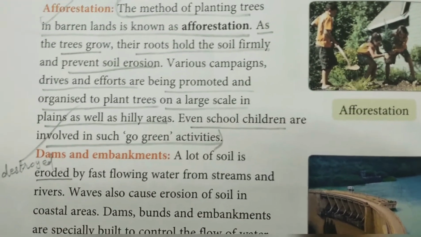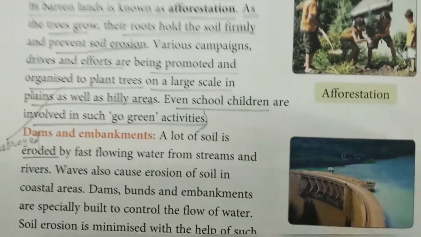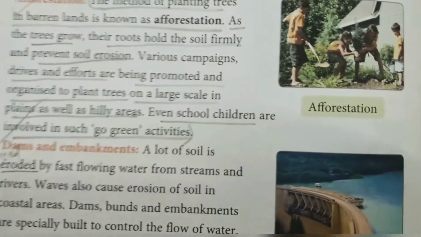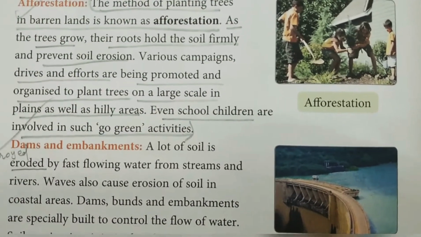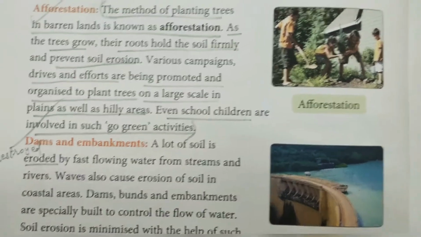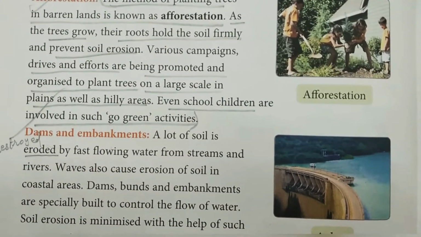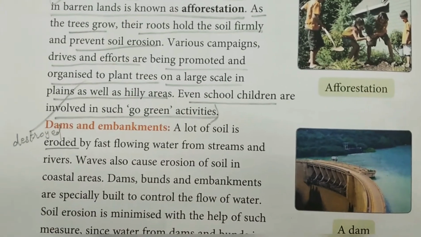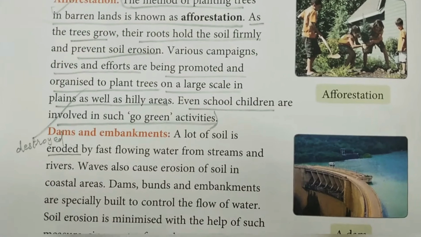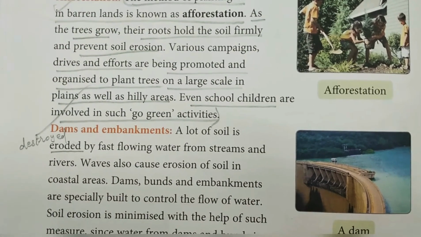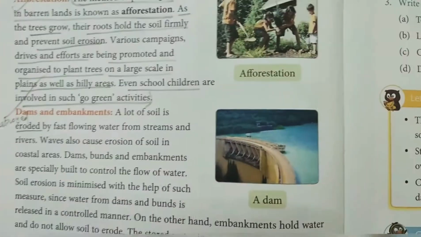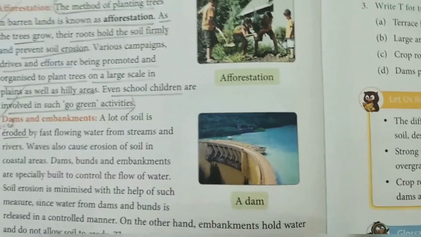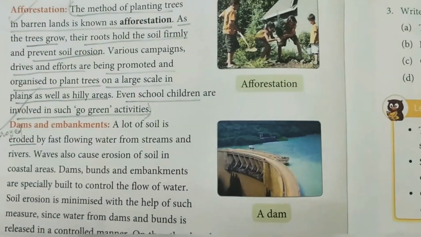Barren lands means the land in which, say, three-fourths of the land is where the agriculture process is carried out, and in some part of that land we cannot grow plants. That is known as barren land. So the method of planting trees on barren lands is known as what? Afforestation. As the trees grow, the roots hold the soil firmly and prevent soil erosion.